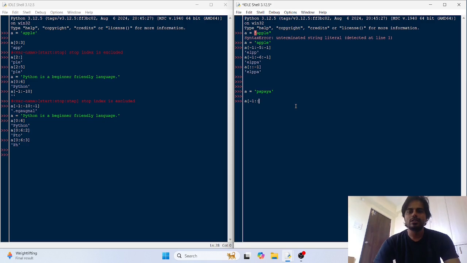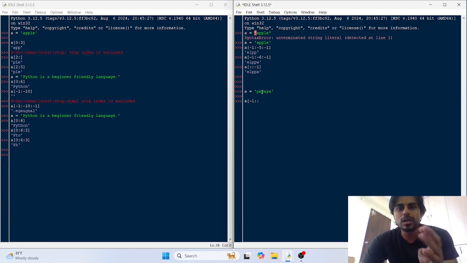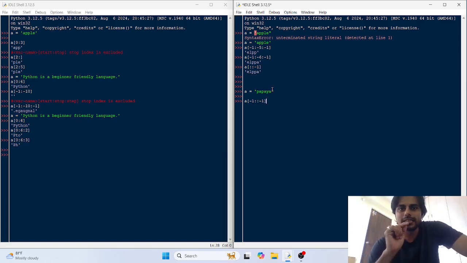So what I told you, if you don't put the stop index, Python would automatically know that you want up till the last element of the collection, and then you have to do a -1. That is a mandatory step in this, because otherwise Python would take the step as 1 and you would not get the correct result.